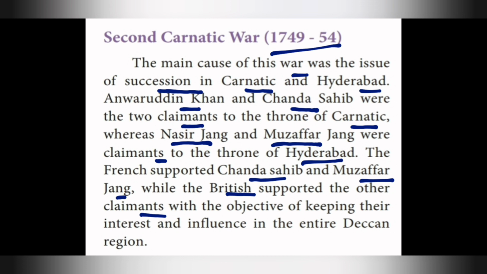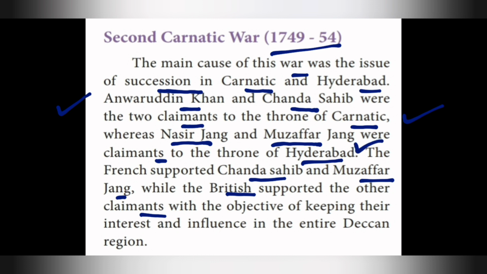In this Second Carnatic War, there were two claimants for the Carnatic, Anvaruddin Khan and Chand Sahib. Whereas another two claimants arose, Nazir Jung and Muzaffar Jung, who were the claimants to the throne of Hyderabad.